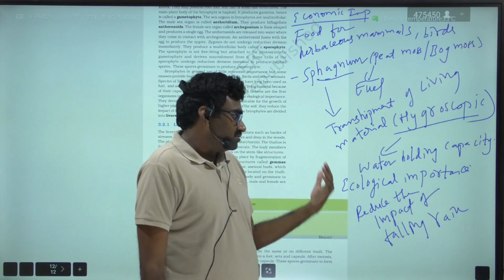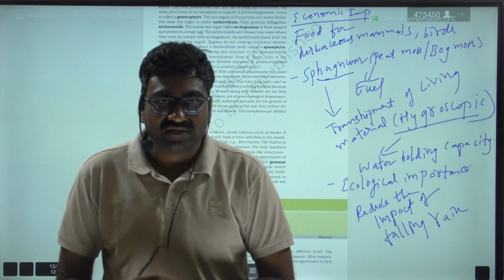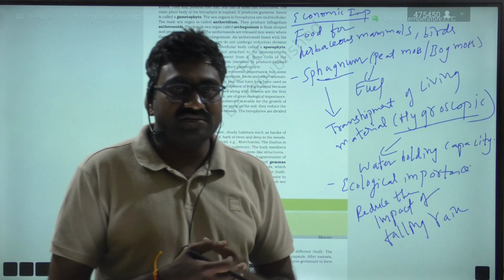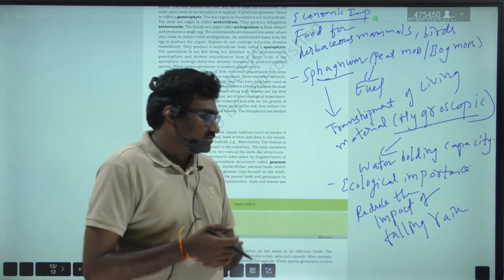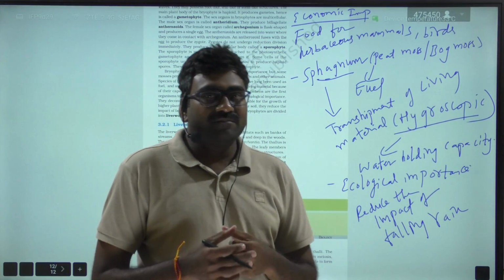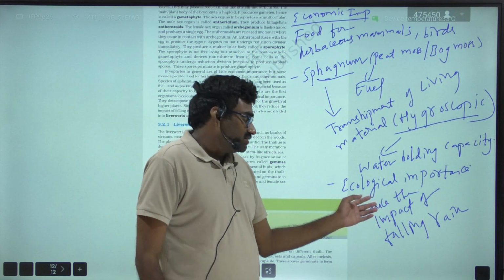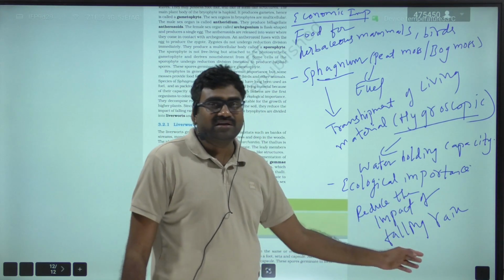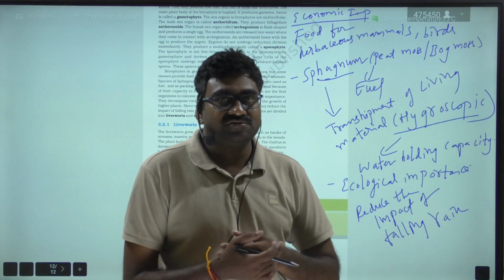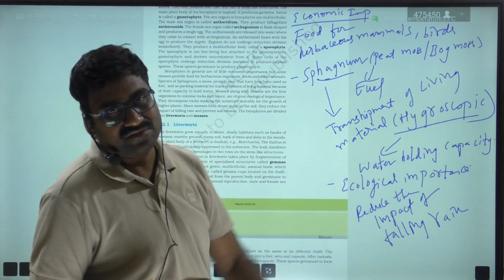So mosses along with lichens are the first organisms to colonize bare rock, that is they are involved in primary plant succession, and they reduce the impact of falling rain and prevent soil erosion, because mosses form a dense mat on soil.